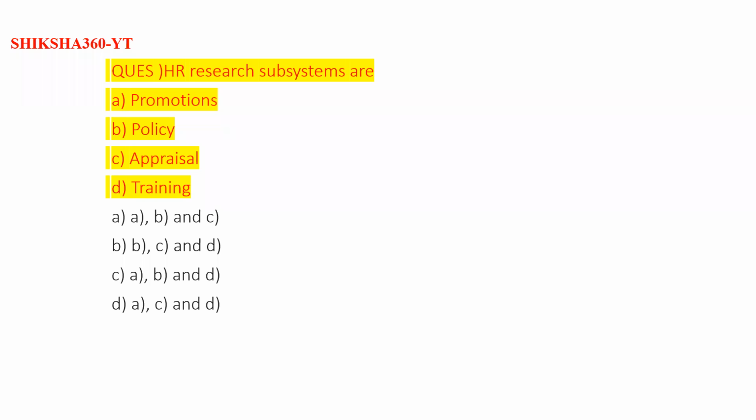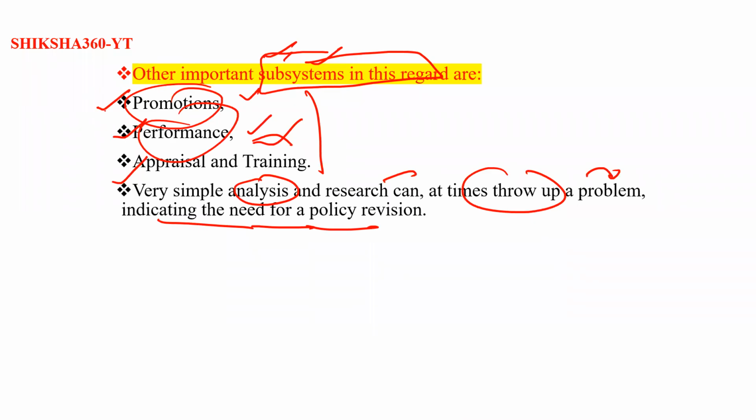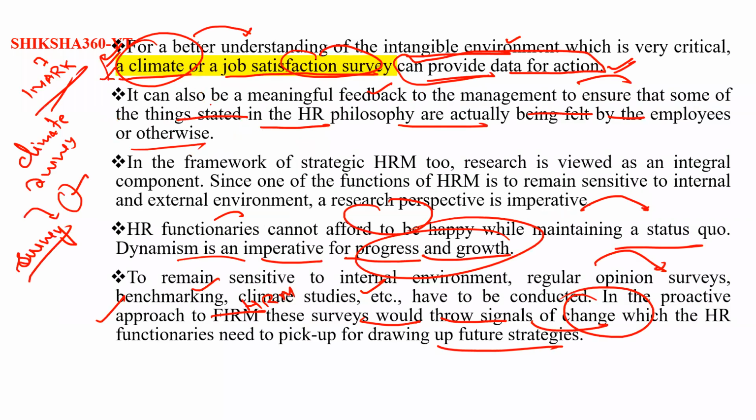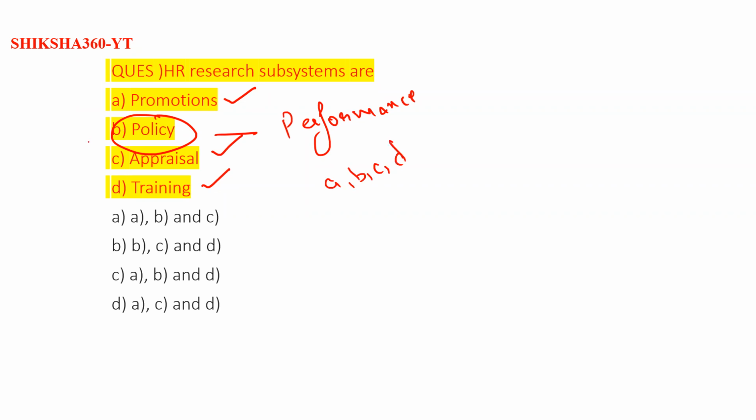One thing I will tell you: you are able to answer these types of questions only when you are able to understand. That's why I will take the question. Promotion, performance appraisal, and training. Here there is no word regarding policy. If in place of policy they had added performance, then the answer would be A, B, C, D. But here they have given policy, so B is not the answer.